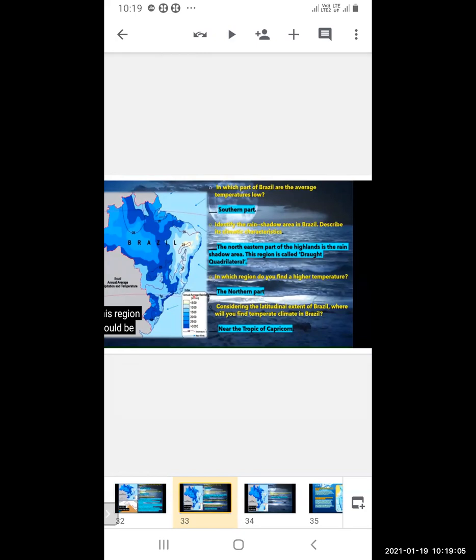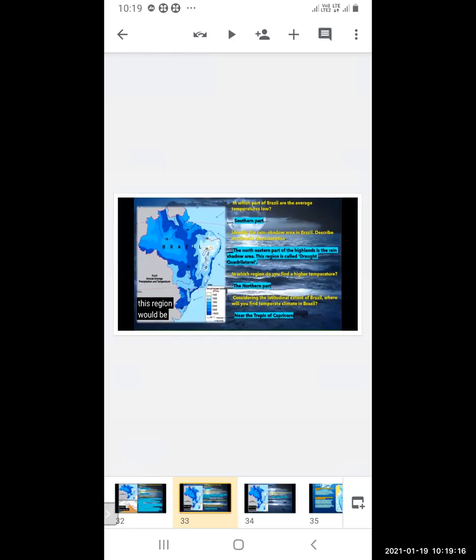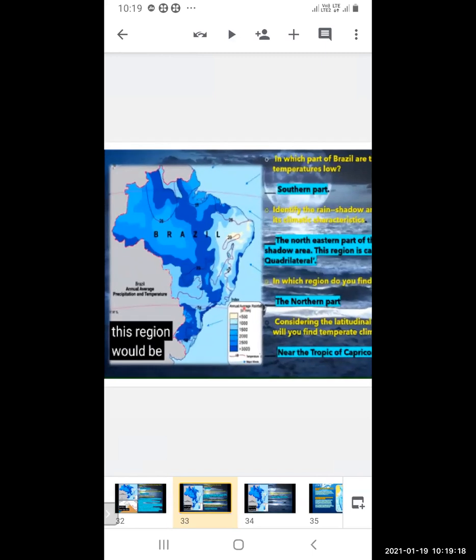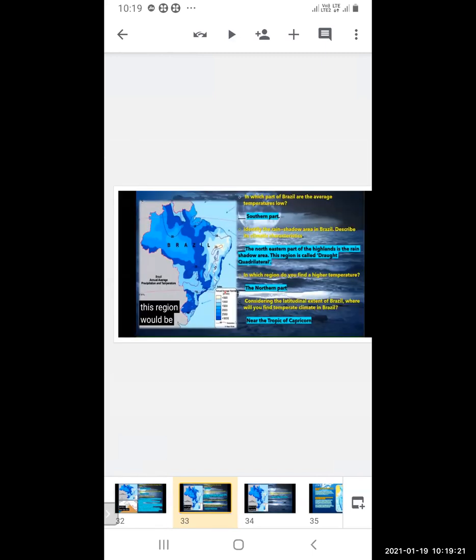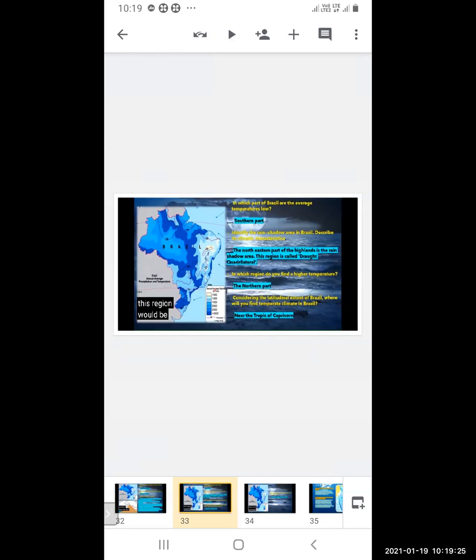Considering the latitudinal extent of Brazil, where will you find temperate climate in Brazil? Near the Tropic of Capricorn. And the Tropic of Capricorn, you can see, is passing through the southern part. So there the temperature is cool. Temperature is cold here.